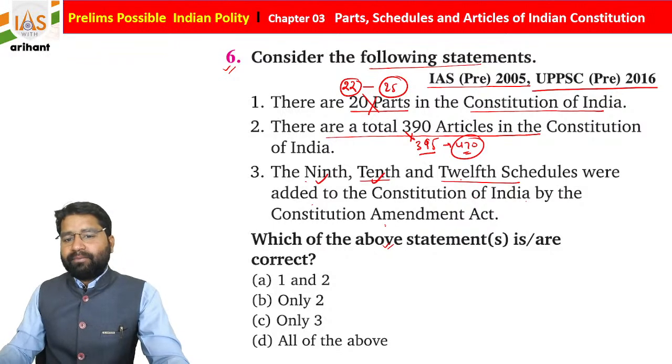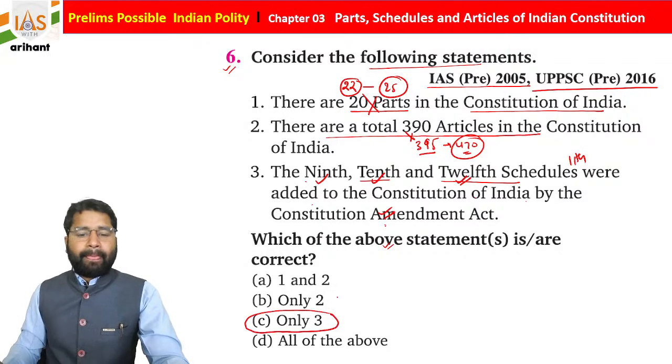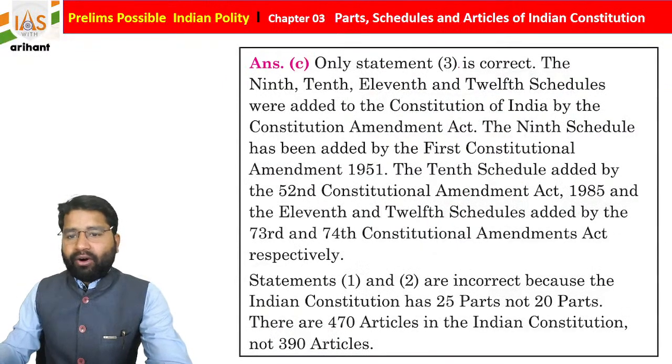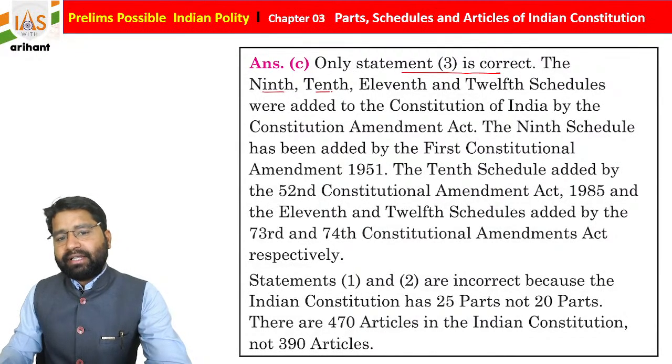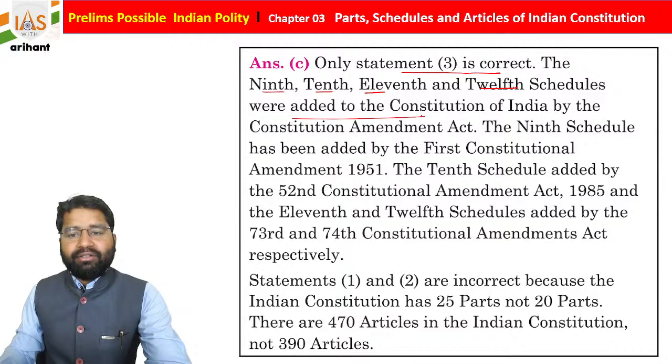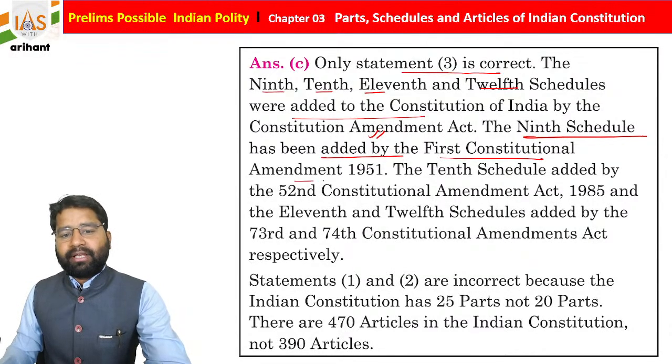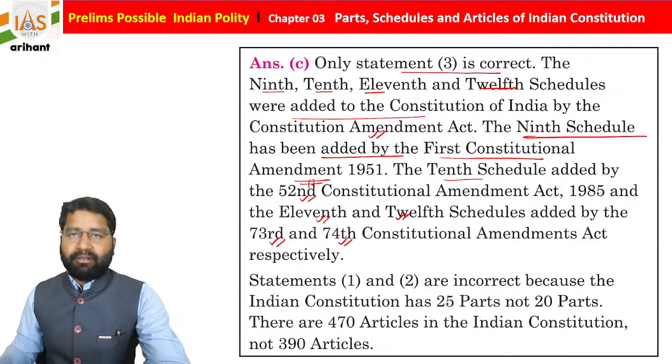9th schedule, 10th schedule, 12th as well as 11th, they were all added by amendment. So if you go through your options, automatically only option 3 is correct. Why? 9th, 10th, 11th and 12th schedule were added to the Constitution of India by Constitutional Amendment Acts. 9th schedule was added by the first Constitutional Amendment Act 1951. The 10th was added by the 52nd Constitutional Amendment Act 1985, 11th by 73rd and 12th by 74th Amendment.